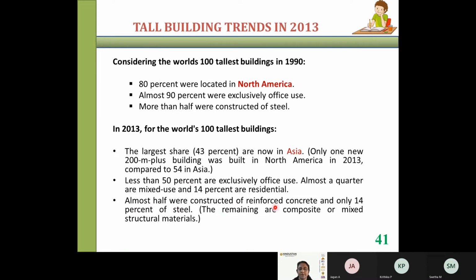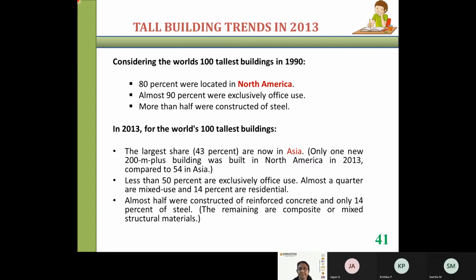Almost half were constructed of reinforced concrete and only 14% of steel. Previously, more than 50% were constructed of steel. But now almost half were constructed of reinforced concrete and the steel construction started reducing, but the remaining are composite or mixed structural materials.